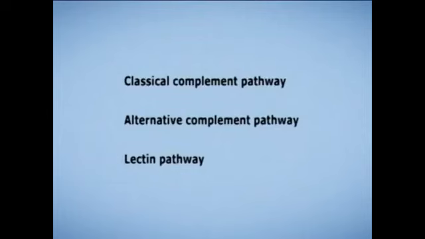Overview. Complement systems are mainly activated by three main pathways, that is, number 1, the classical complement pathway, number 2, the alternative complement pathway, and number 3, the lectin pathway. Each complement pathway has unique proteins for the initiating steps, but shares the same or related proteins for the intermediate steps and uses the same components in the last steps, culminating in the same activities.